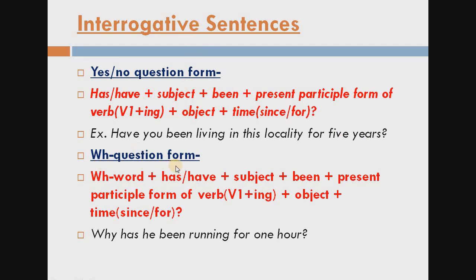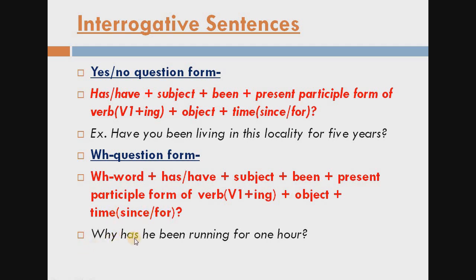Now WH question form, same formula is there, but one thing is this, that you have to use the WH word because this is the WH question form. So WH word, then has or have according to the subject, then subject, then been, then verb first form ing, then object, then time, since and for.